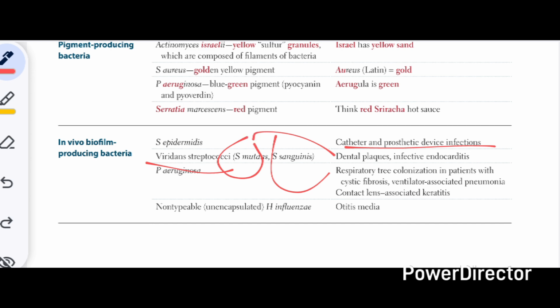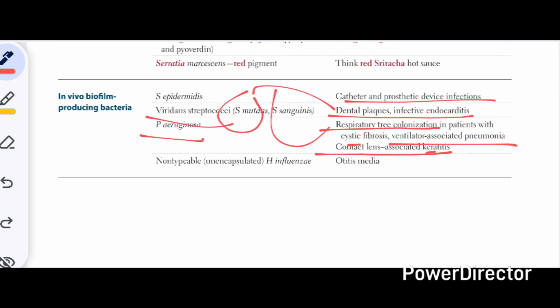The Pseudomonas aeruginosa cause a wide variety of infections, but the most common being the respiratory tree colonization in cystic fibrosis and ventilator-associated pneumonia. It can also cause contact lens associated keratitis in those people which wear contact lenses for a significantly longer period of time. Then we have non-typeable and encapsulated H influenza that causes the otitis media.